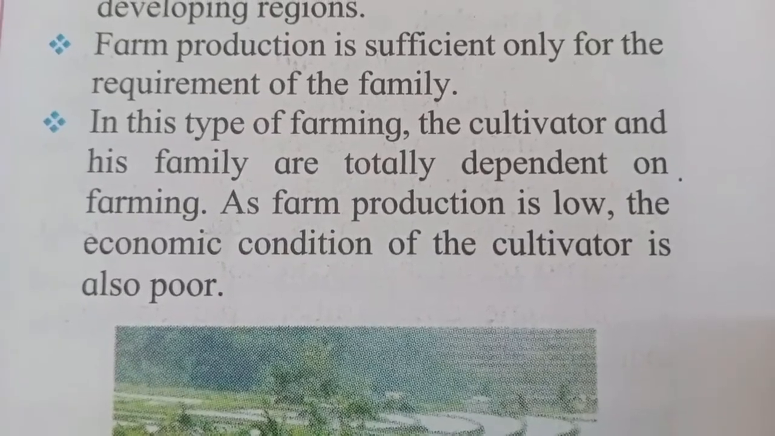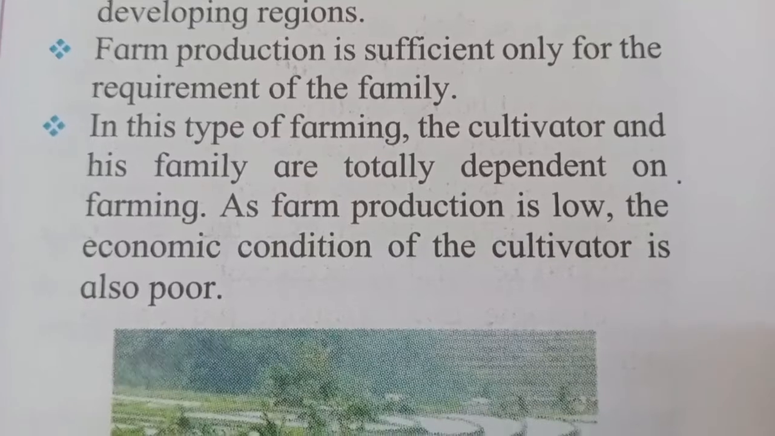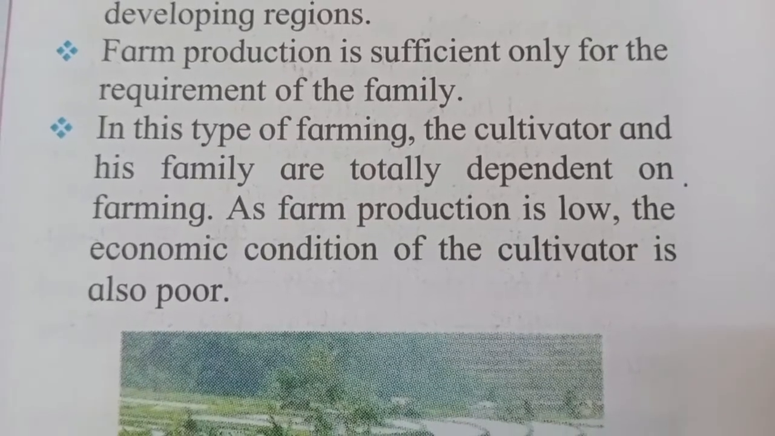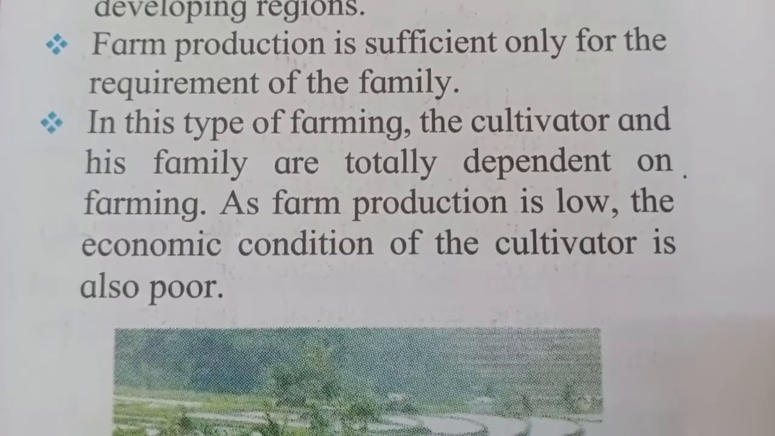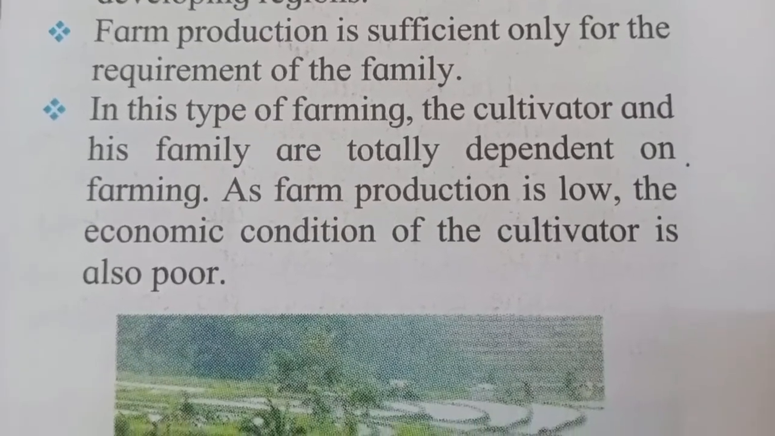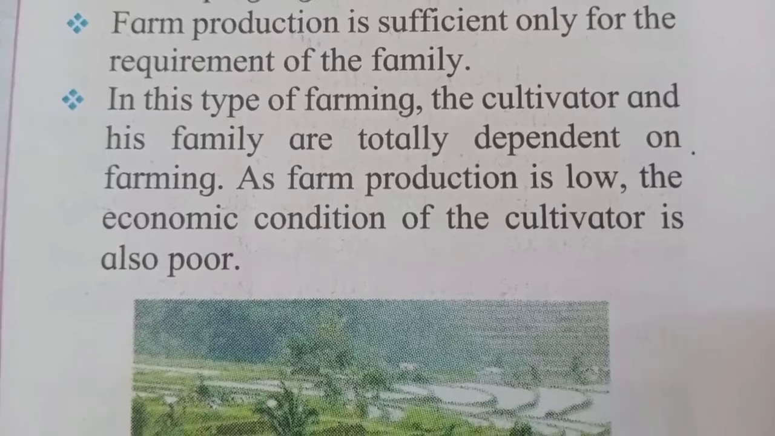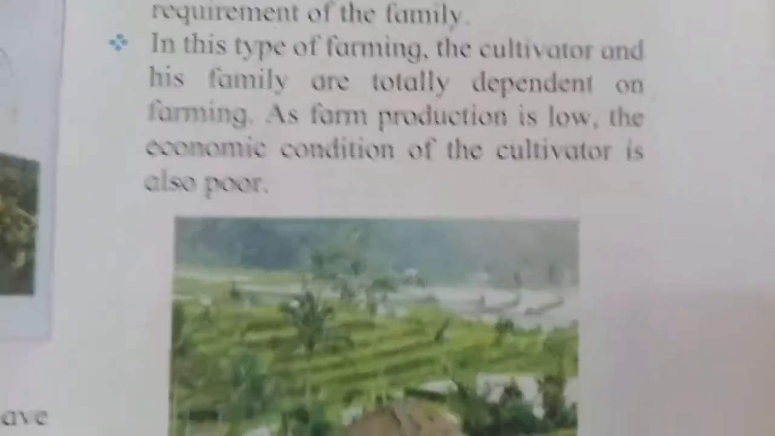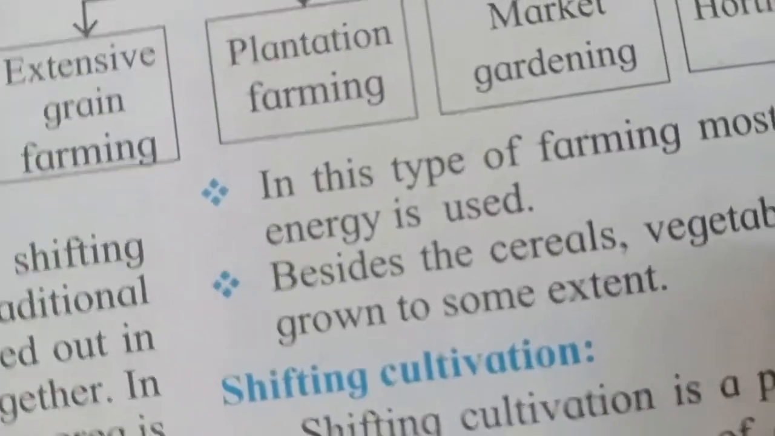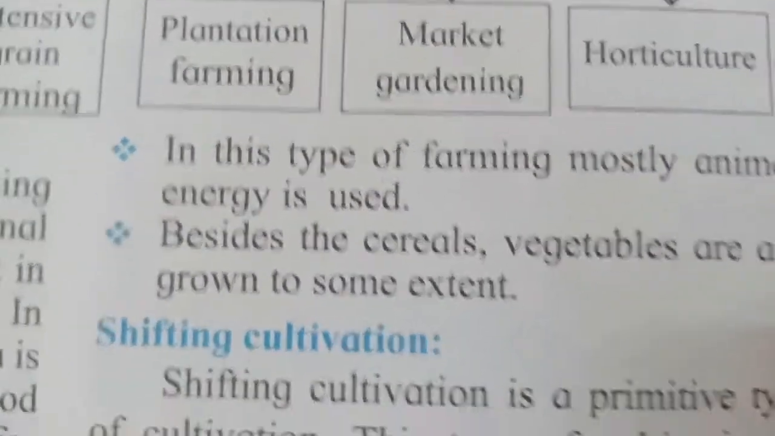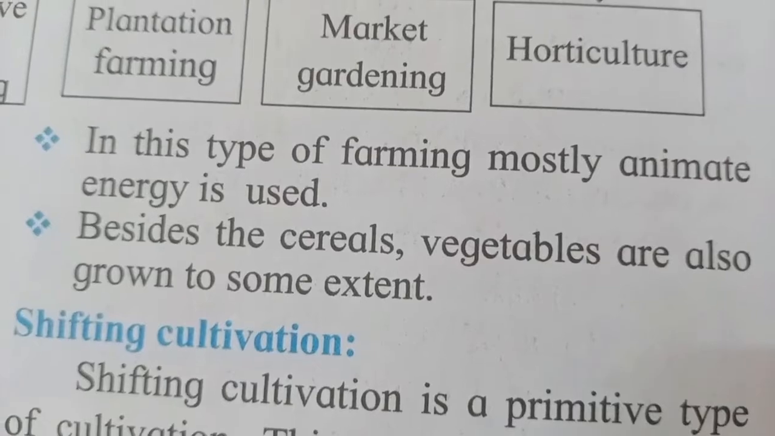So in this type of activity, the cultivator and the family are completely dependent on farming. As farm production is low, the economic condition of the cultivator is also poor. In this type of farming, mostly animate